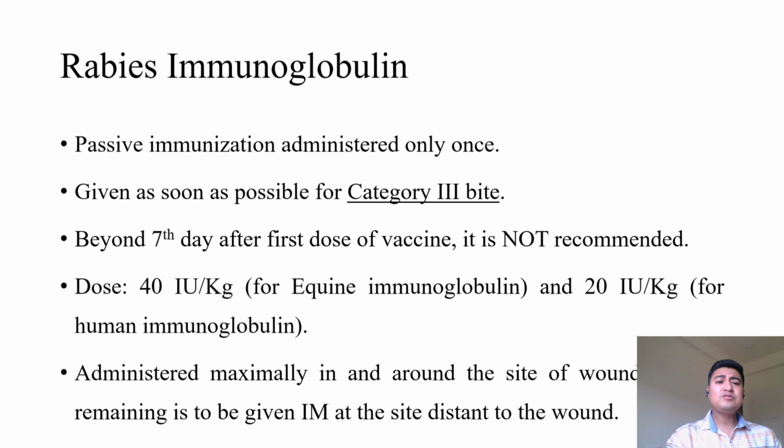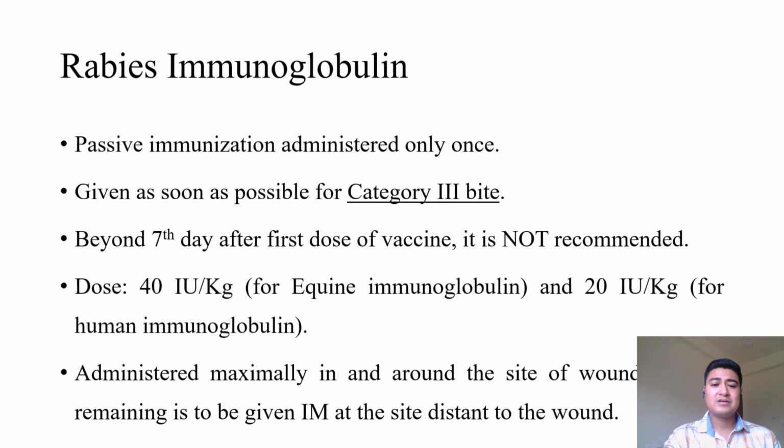Coming to the rabies immunoglobulin. The rabies immunoglobulin is given for category 3 bite. It is passive immunization and it is to be administered only once. Do remember that beyond the 7th day after the first dose of vaccine, it is not recommended. So, it is to be given as soon as possible.